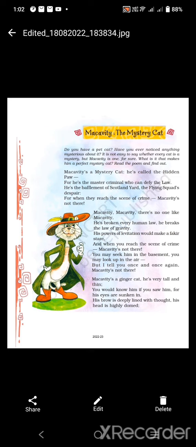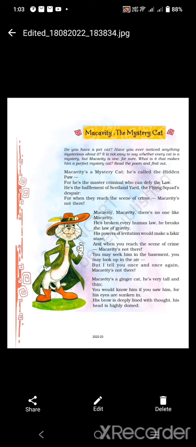Alright, moving to the next stanza. Macavity, Macavity, there is no one like Macavity. He's broken every human law. He breaks the law of gravity. His power of levitation would make a fakir stare. And when you reach the scene of crime, Macavity is not there. Okay. So, moving to the next stanza.